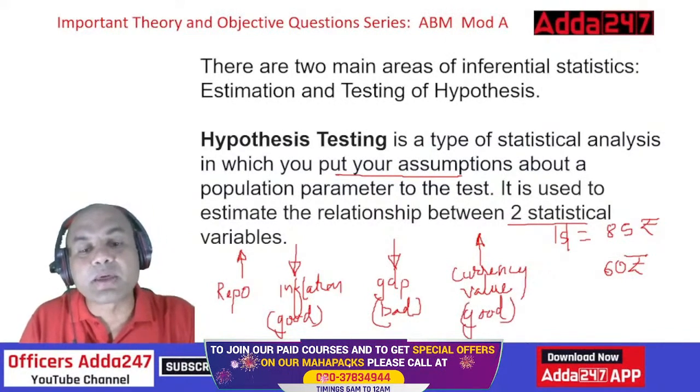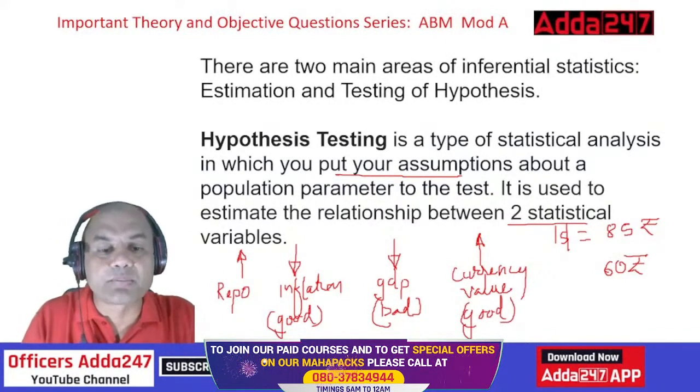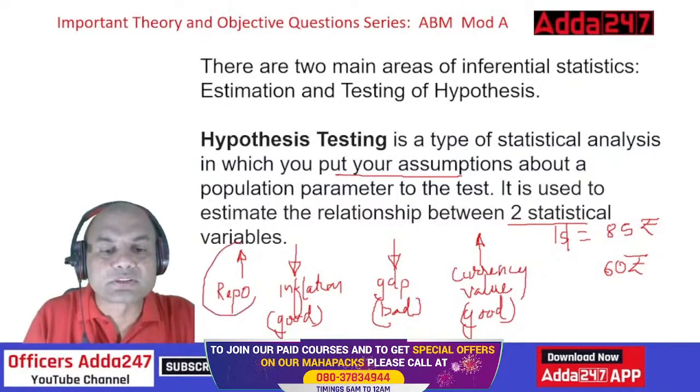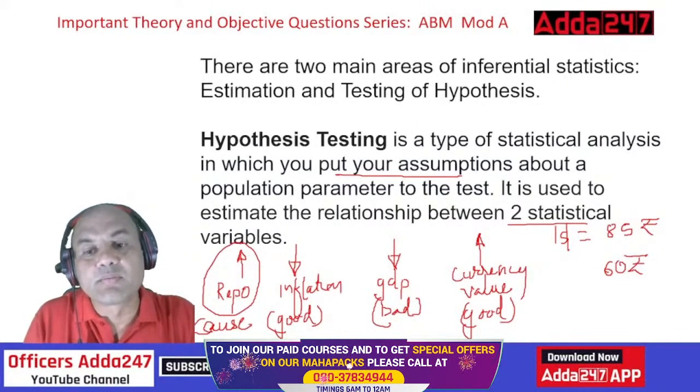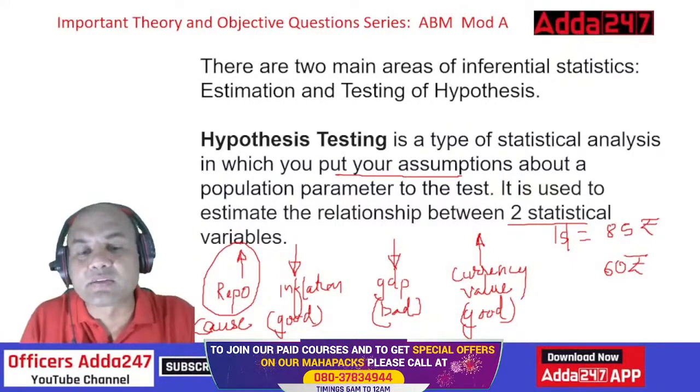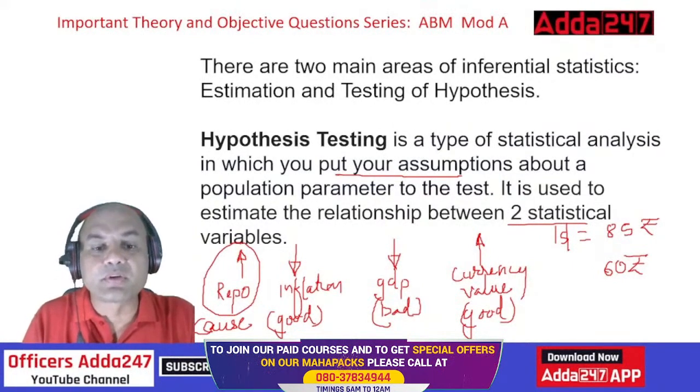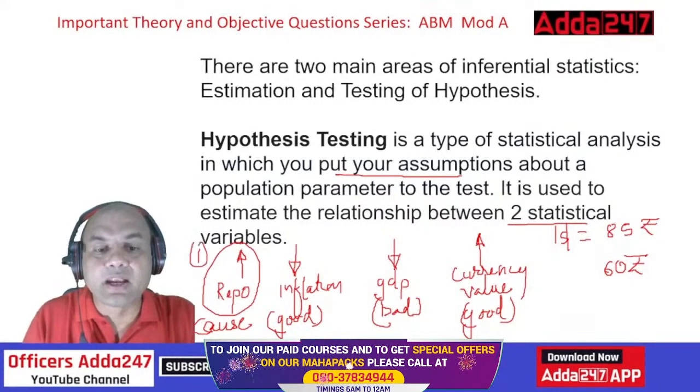Okay. So how many parameters have we checked? We have checked repo. This is the cause, right? And these are the effects. So we have checked three effects. But what do I say over here? Relationship between two statistical variables. So there are three effects here. This is one cause, and these are all checked.